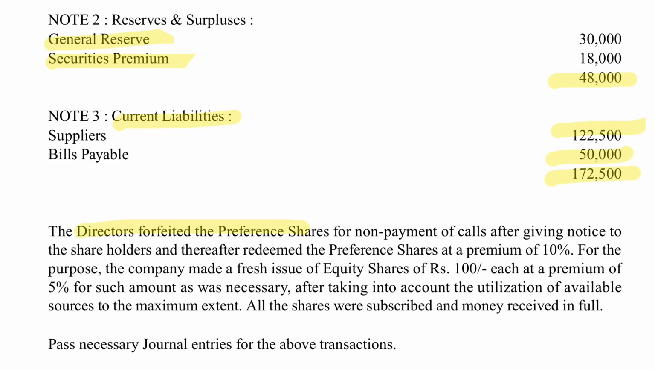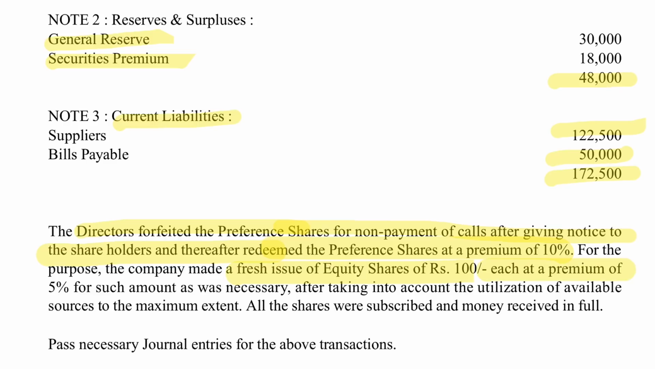The directors forfeited the preference shares for non-payment of calls after giving due notice to the shareholders. So that is the first part of the question, where we are going to forfeit the preference shares who have not paid the called up money. And then they will redeem the preference shares at a premium of 10%.